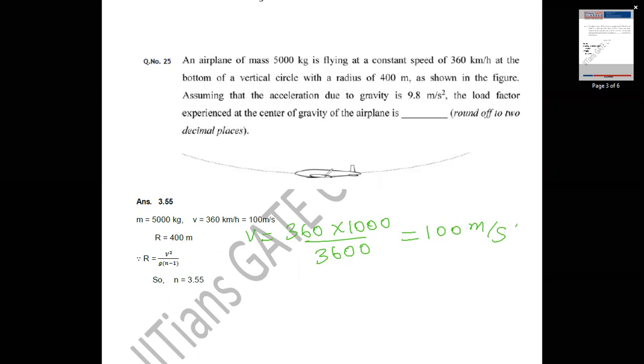From this, we can see that the airplane is going in a pull-up maneuver. Radius of turn for a pull-up maneuver is given by R equal to V square by g into n minus 1. Since R and V values are given, using these values we can find out that n is equal to 3.55. So the load factor experienced at the center of gravity of the airplane is 3.55.